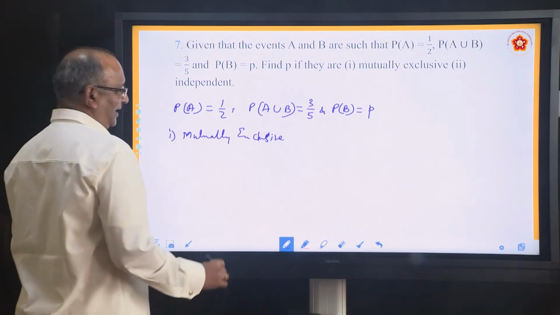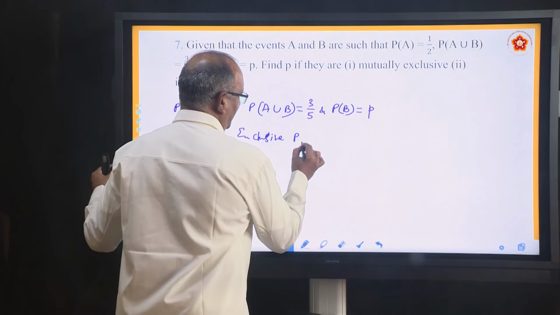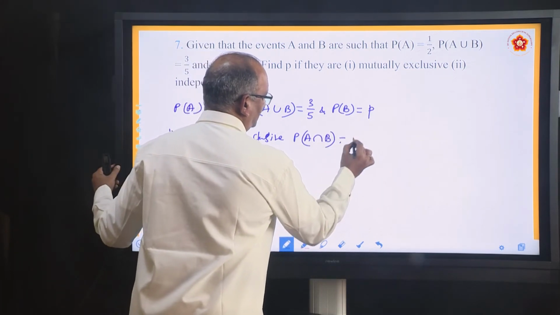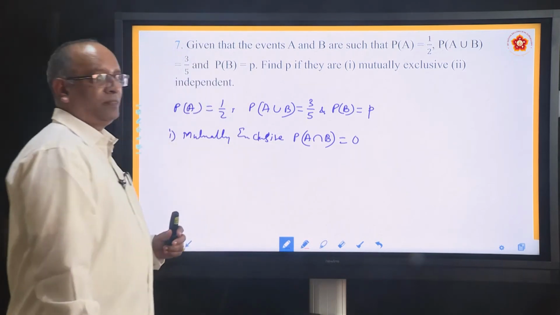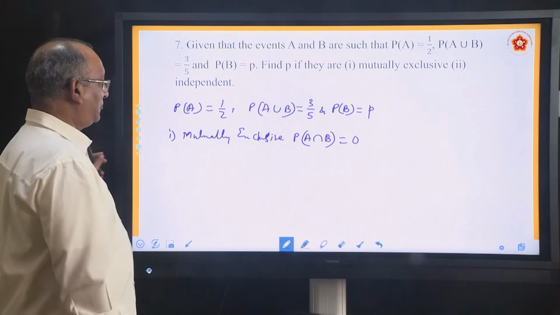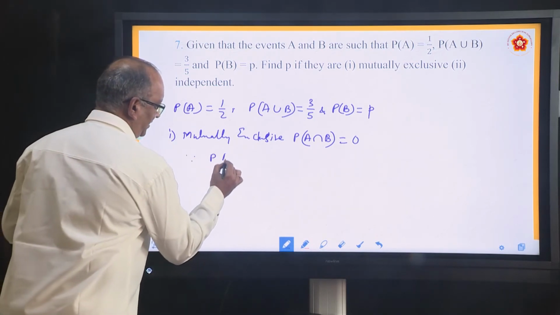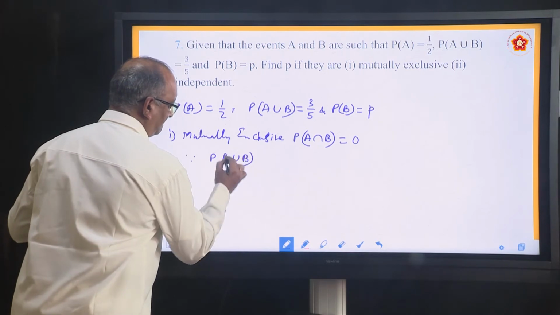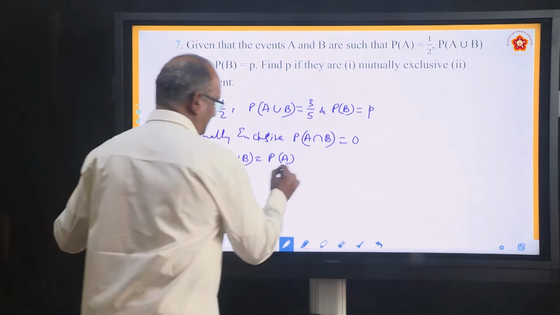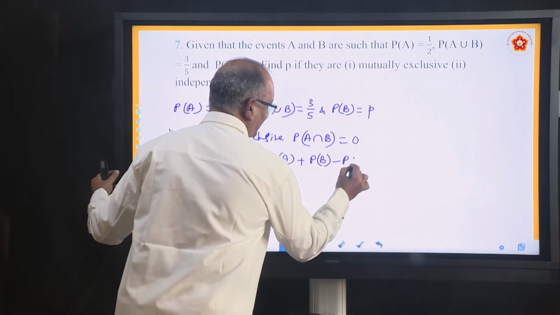If they are mutually exclusive, our definition is P(A intersection B) equal to 0. Our objective is to find the value of P. What is the formula we are going to use? The formula is P(A union B) equal to P(A) plus P(B) minus P(A intersection B).